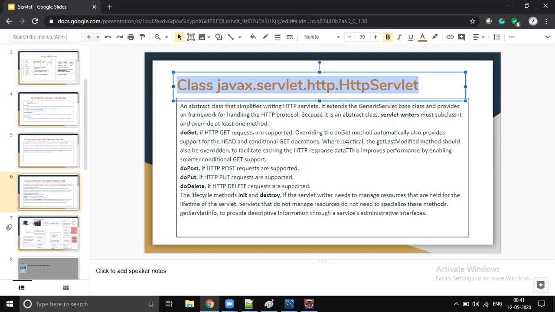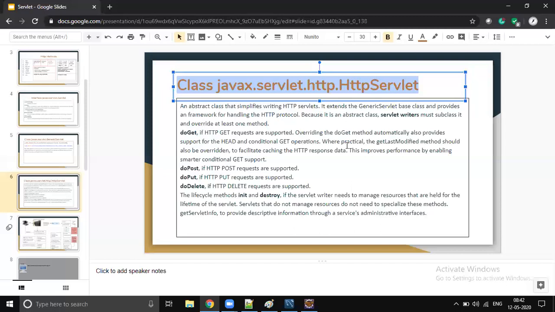So this HttpServlet doesn't have any abstract methods, you mean to say? Yes, zero abstract methods. But it is an abstract class, so you can't create an object. That is their intention. They want to enforce that whoever is going to use the servlet API has to write at least one class. They don't want to use HttpServlet or GenericServlet directly; they want to use their own class to start using this API. That is the reason why we have DispatcherServlet.